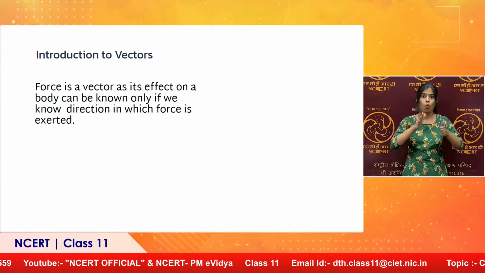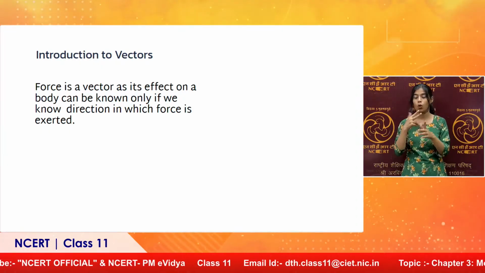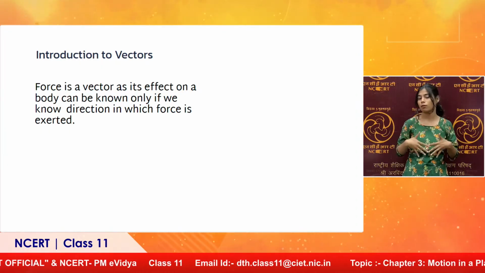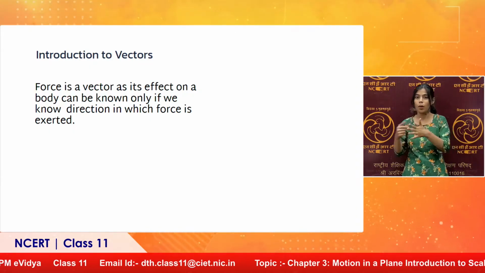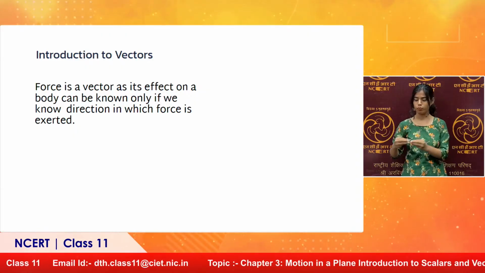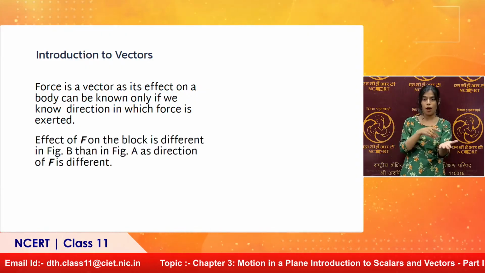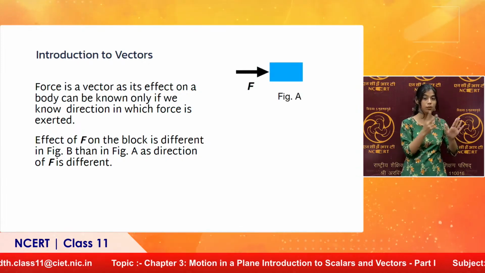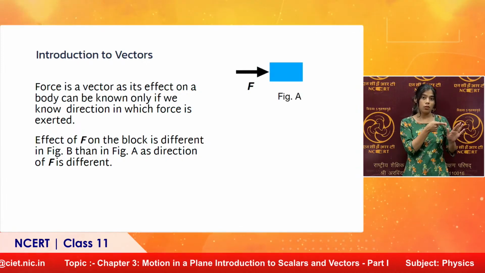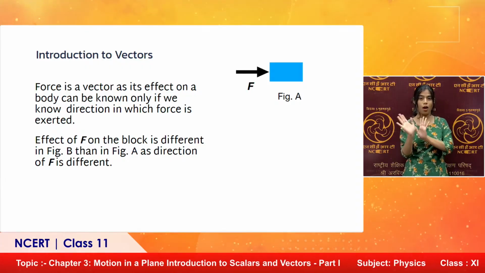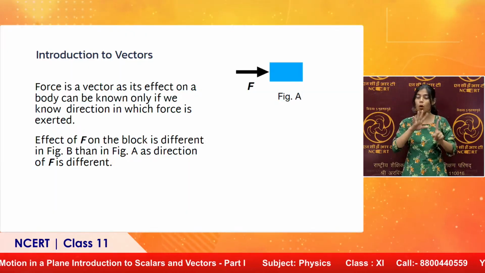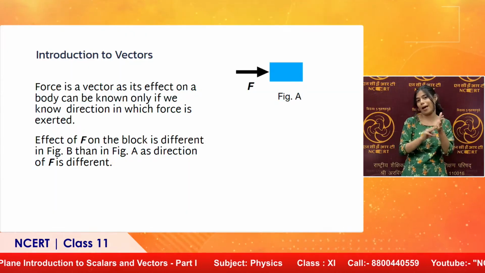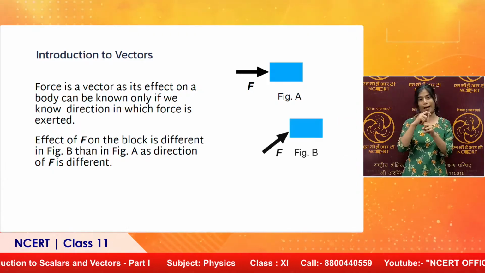Right. Force is a vector as its effect on a body can be known only if we know the direction in which the force is acting. If you apply force on a block towards right, it is different from applying force on the block towards left. You can see in this diagram, here we have a block and we are applying force towards right. So, it will move the block towards right. So, force will produce an effect depending on its magnitude as well as direction. So, force is a vector quantity.